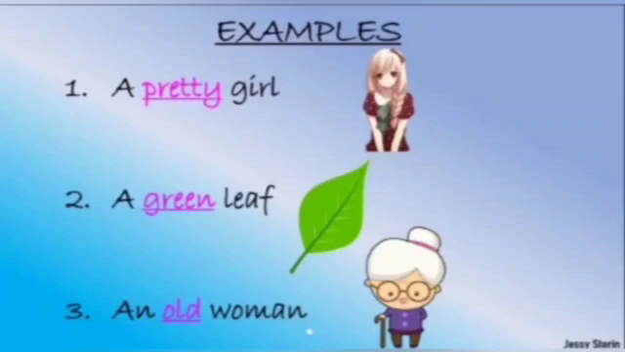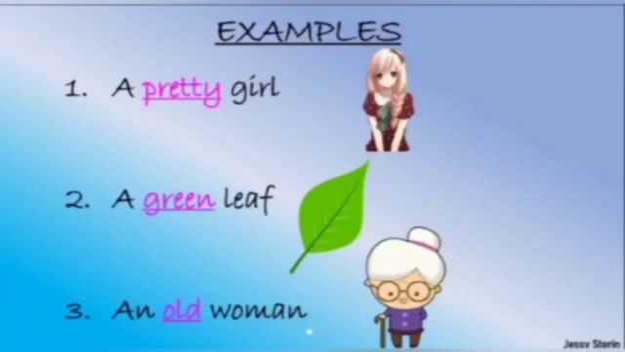Number 2, next one, green leaf. Color of leaf is what? Tell me. It is green. So here green is describing word, whereas leaf is a noun. Number 3, next one. Okay, an old woman. Here old is describing the woman's age.